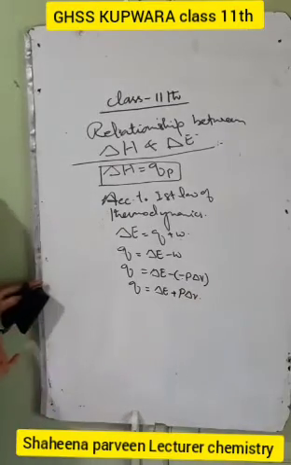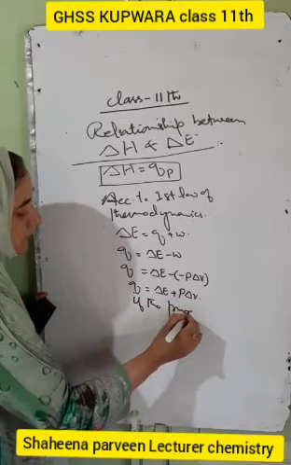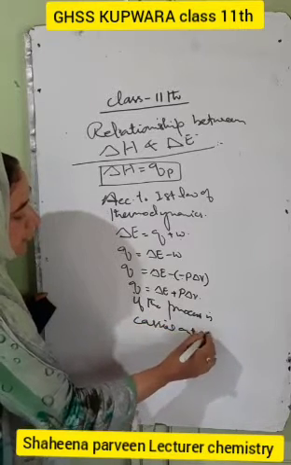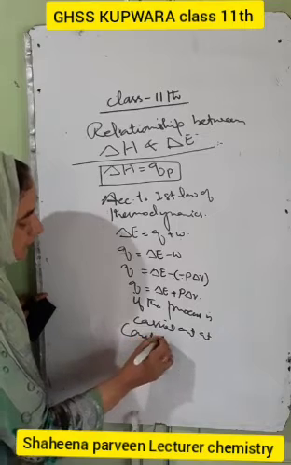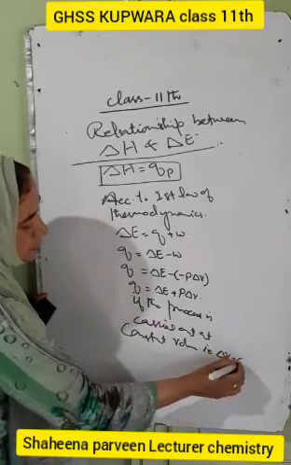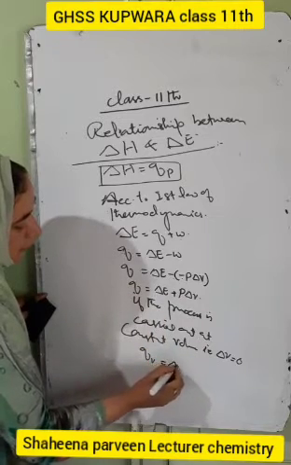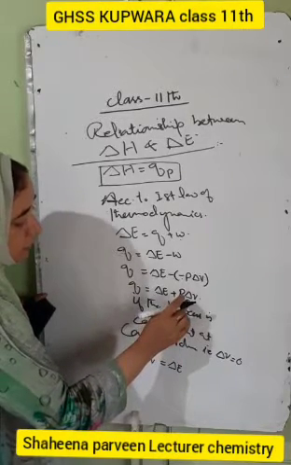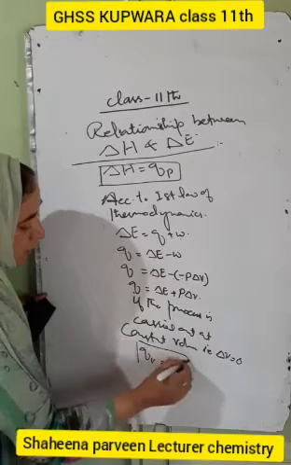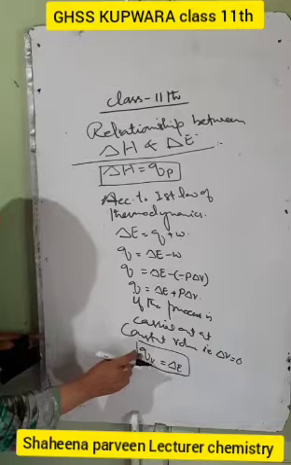And if the process is carried out at constant volume, that means delta V is equal to 0. So we have QV is equal to del E. Why? Because del V is equal to 0, so P into 0 becomes 0, and Q is equal to del E. So the internal energy change may be defined as the amount of heat evolved or absorbed by the system at constant volume.